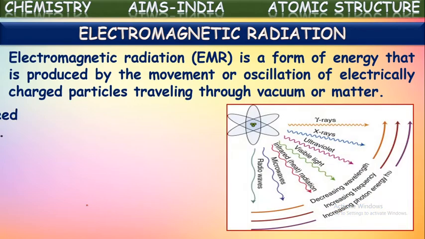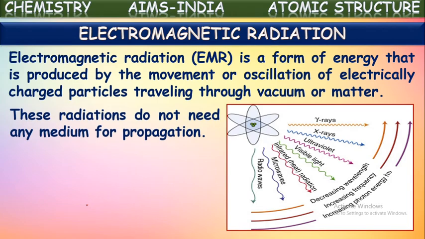Actually, these electromagnetic radiations do not need any medium for their propagation. Means they can travel through matter and even through vacuum also. They do not need any medium for their propagation. They can travel through both, through matter as well as through vacuum.